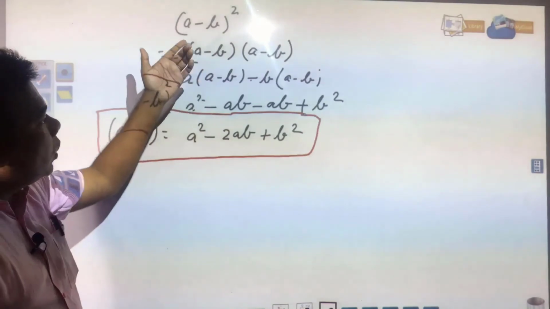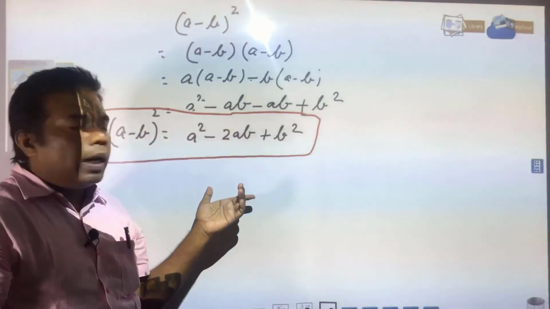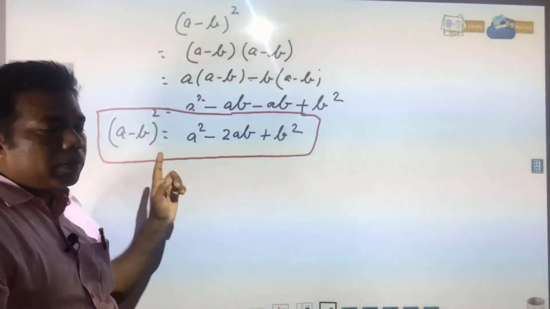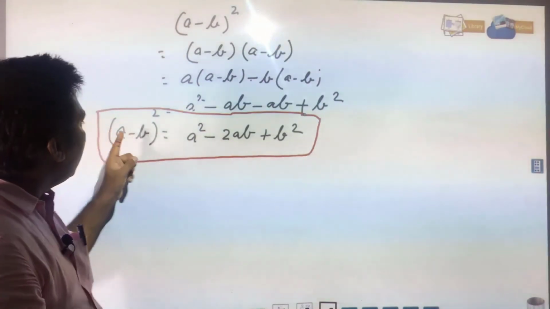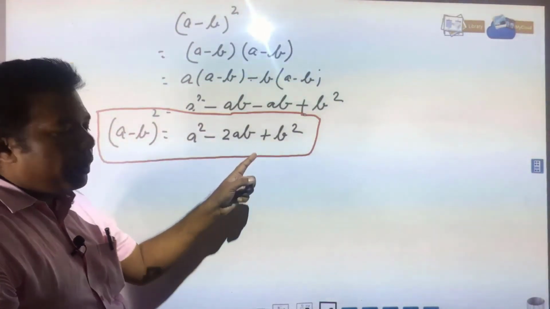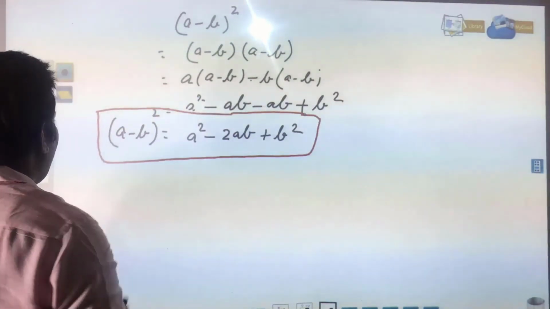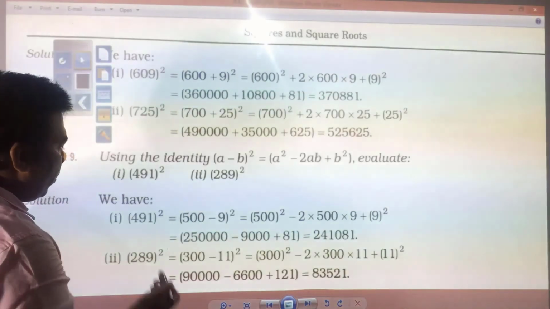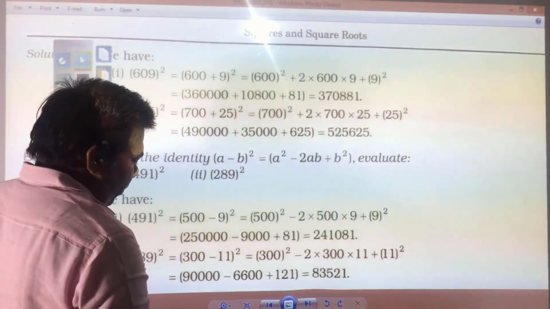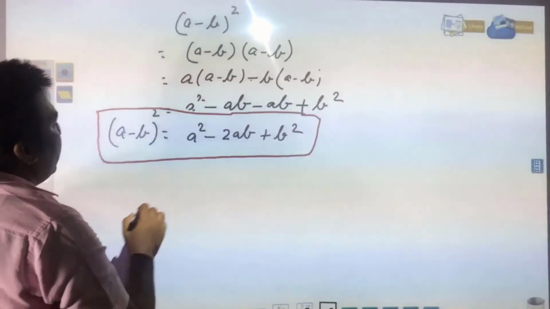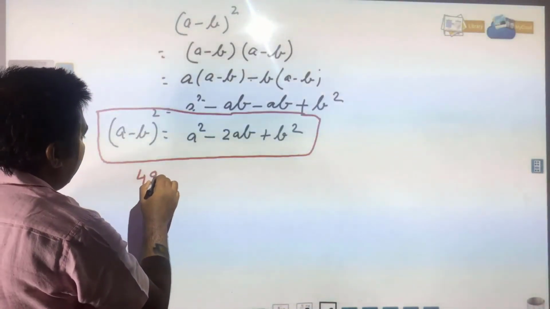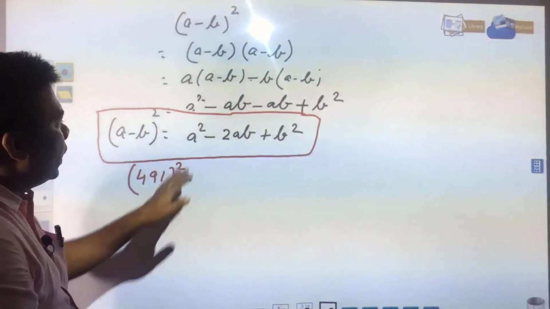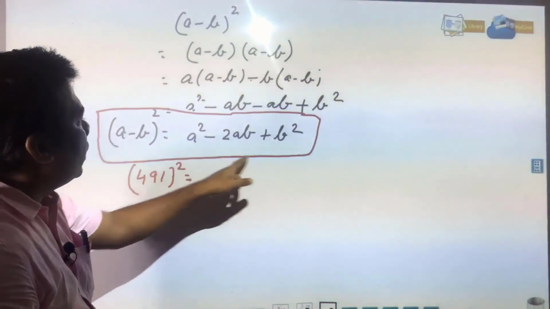So, you need to know also how this formula has been derived, and these both formulas are the base of algebra. So, you must remember A plus B whole square is equal to A square plus 2AB plus B square, A minus B whole square is equal to A square minus 2AB plus B square. So now you derive what question has been given, that is required to be solved. You have 491 square, this is required to be derived or evaluated by using this formula.